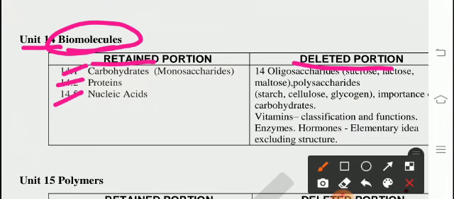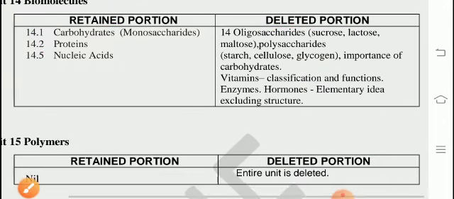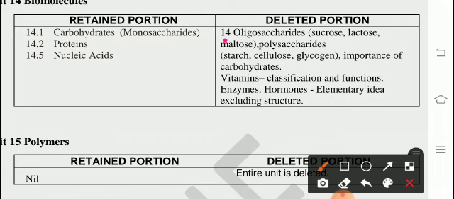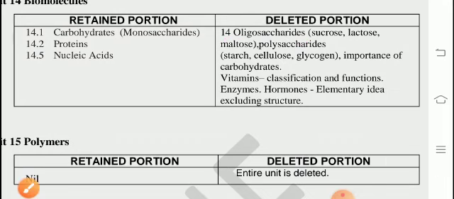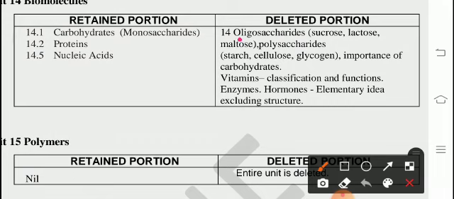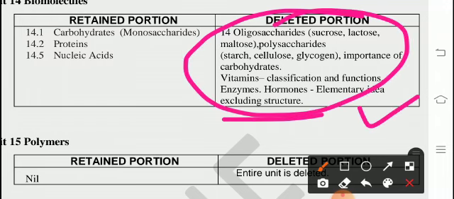Deleted in unit 14: oligosaccharides, sucrose, maltose, polysaccharides, starch, cellulose, glycogen, importance of carbohydrates, vitamins, classification and function, enzymes, hormones, elementary ideas including structure. So these only are deleted.